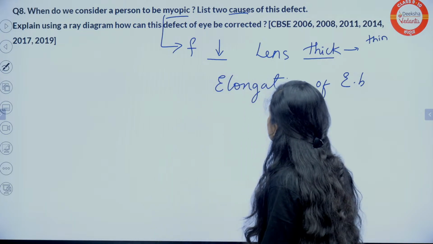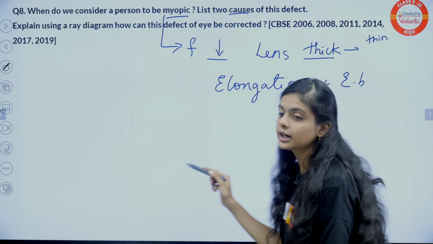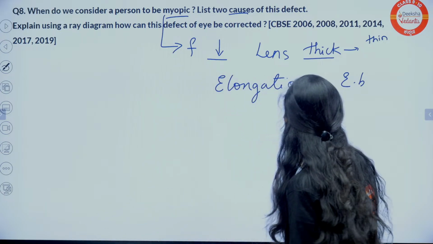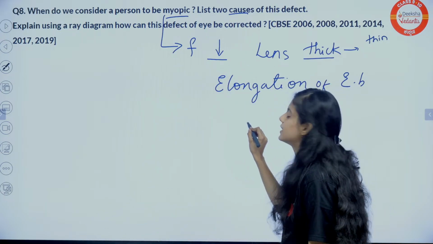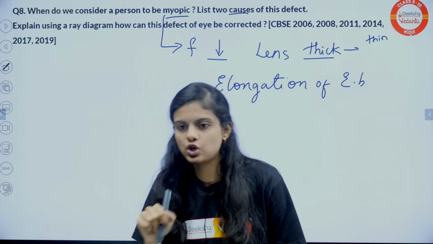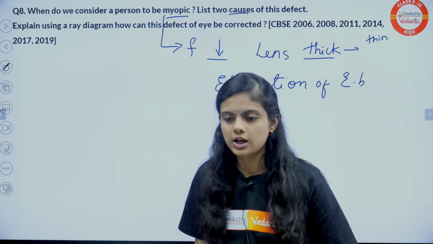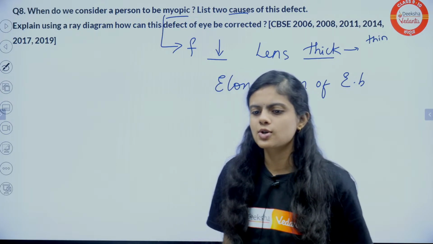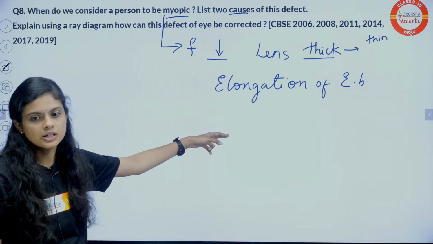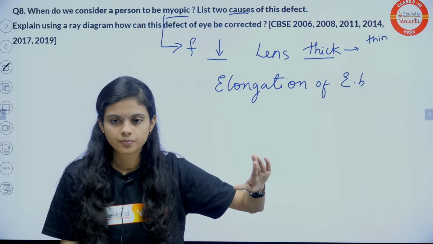Okay, the C part of the question: explain using a ray diagram how this defect can be corrected. You guys have written the answer also, right? We have to increase the focal length, so we will use a diverging lens. Yes, you have written that, I have seen that in the chat. Concave lens. Yes. Excessive curvature of lens. Exactly. So any method you can tell, elongation of eyeball or excessive curvature of lens. All are done.